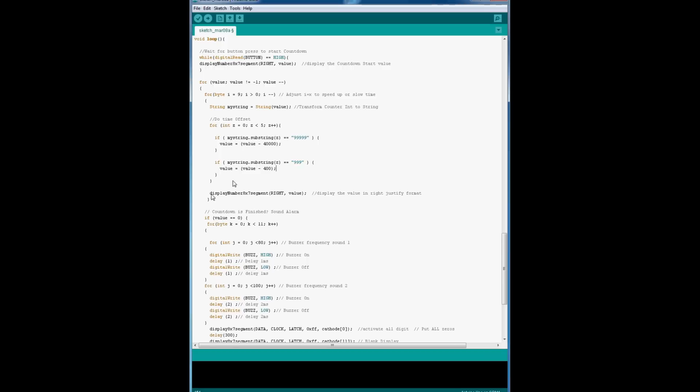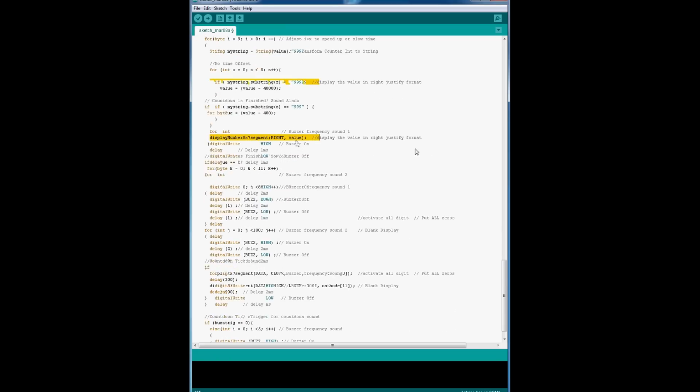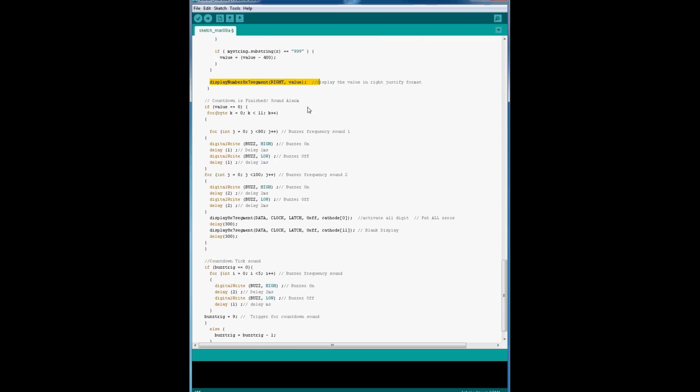Once we've done that, we change the value. If the value is not equal to the number with all those 9s in it, then we display the value. Now the rest of it is just the buzzer. If the countdown is finished, we're sounding the alarm. So if the value is at 0, meaning the countdown is finished, we're doing these loops here, and that's how you do frequency sounds with these passive buzzers.